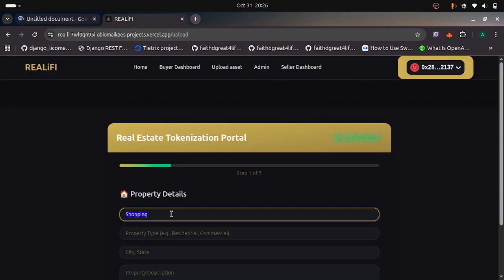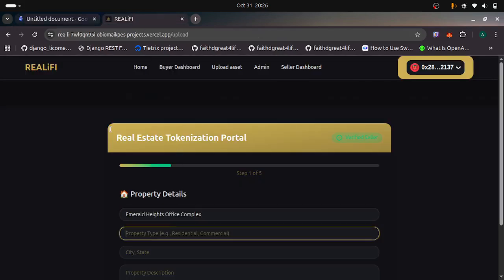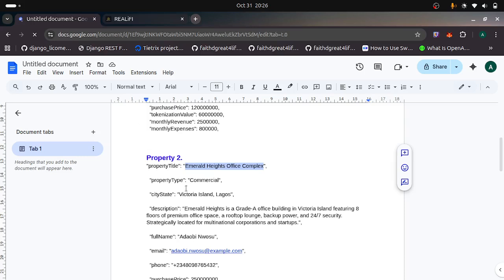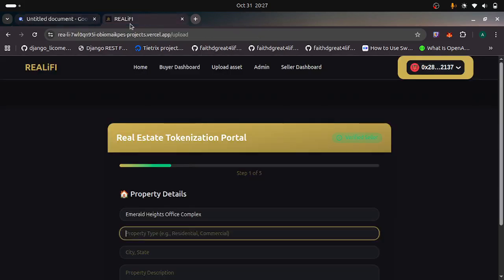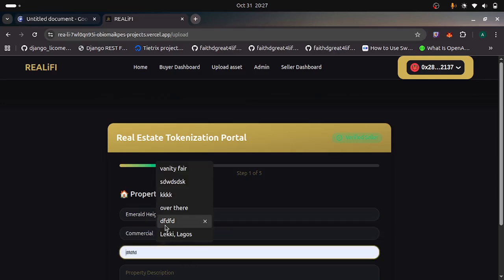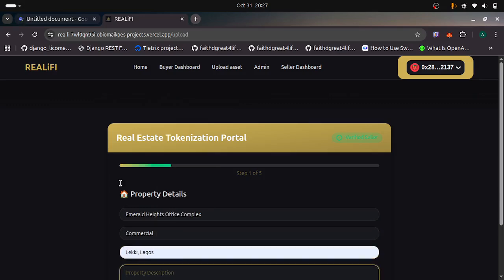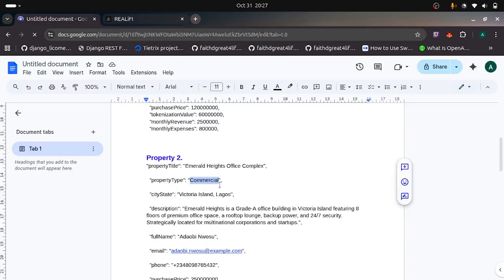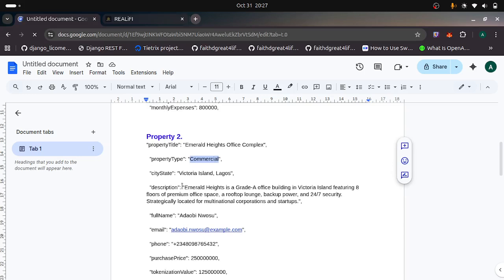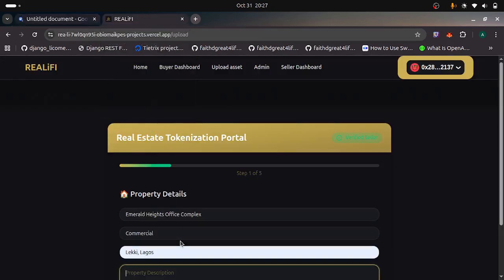Property type: commercial. City, state: Lekki, Lagos. Property description: Emerald Heights is a grade A office building in Victoria Island, featuring 8 floors of.